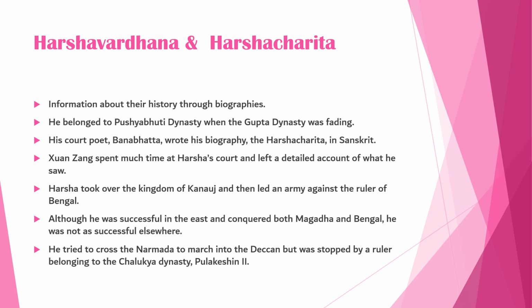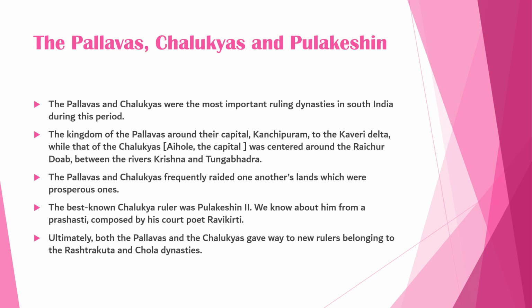Although he was successful in the east and conquered both Magadha and Bengal, he was not as successful elsewhere. He tried to cross the Narmada to march into the Deccan but was stopped by a ruler belonging to the Chalukya dynasty, Pulakeshin II. The Pallavas, Chalukyas and Pulakeshin.